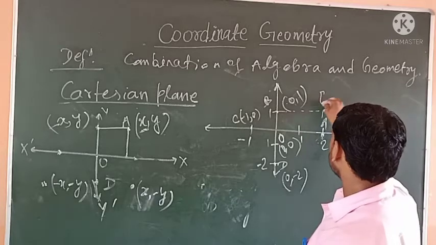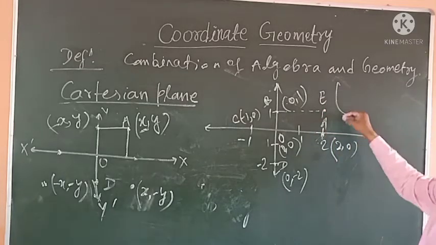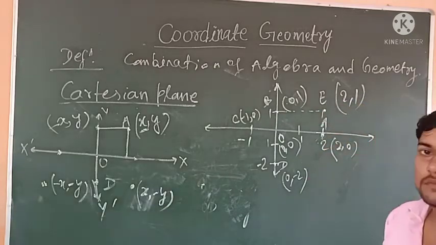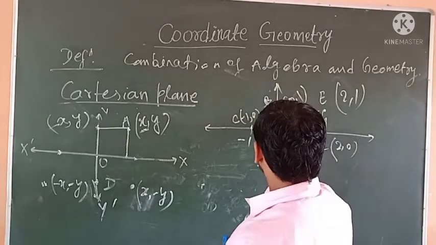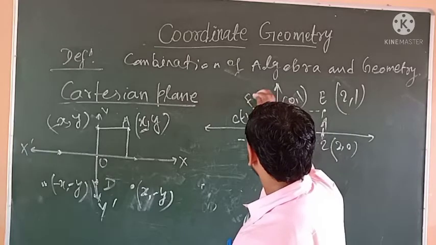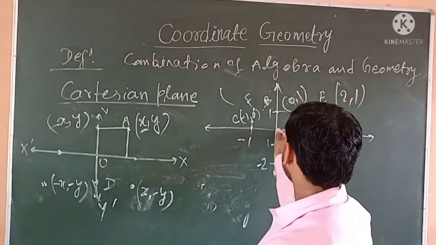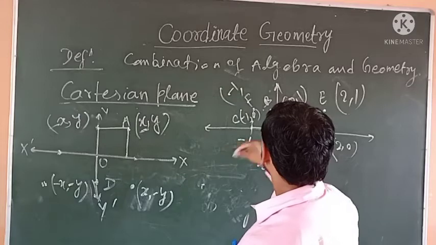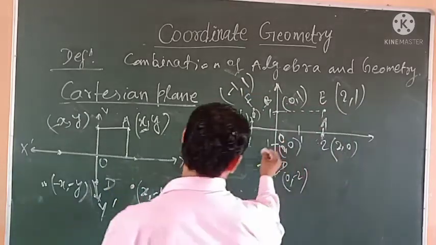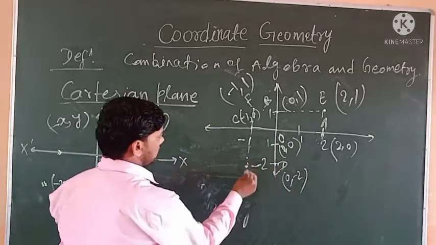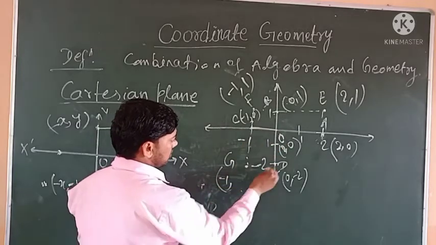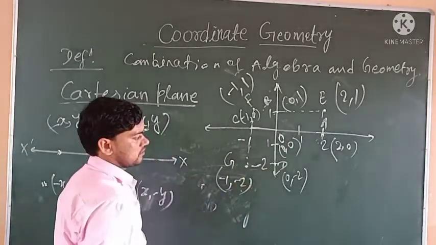There is point E with x coordinate 2 and y coordinate 1. Point F has x coordinate -1 and y coordinate 1. Point G has x coordinate -1 and y coordinate -2.